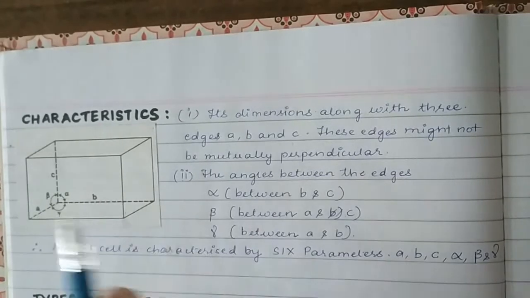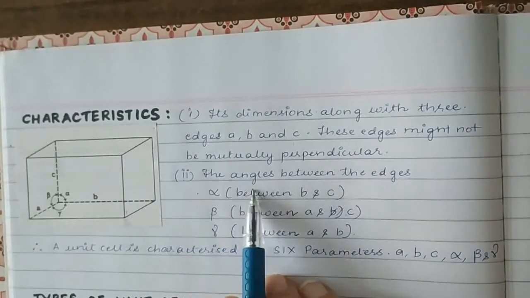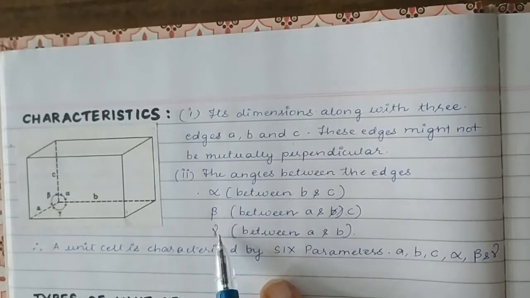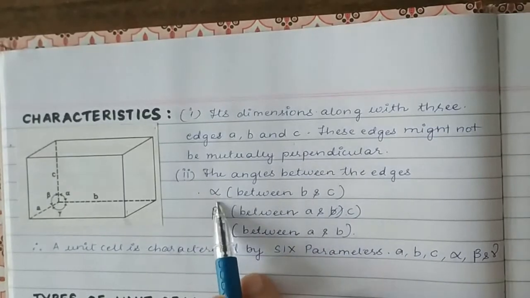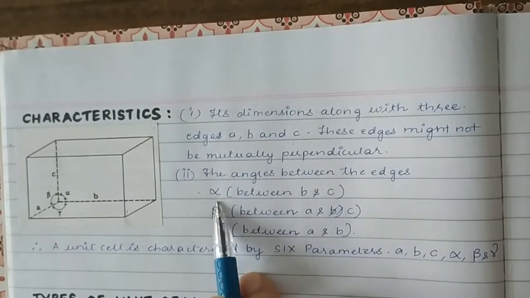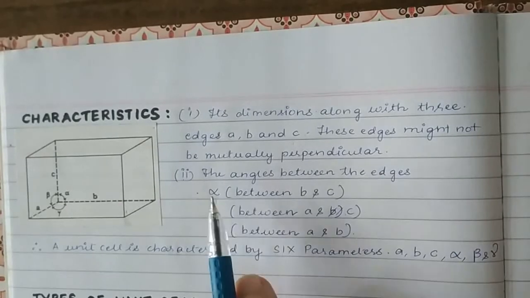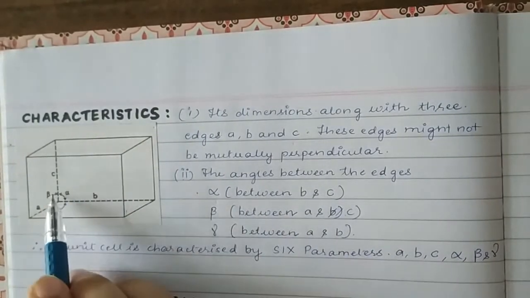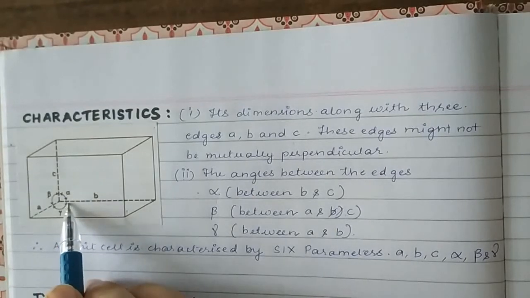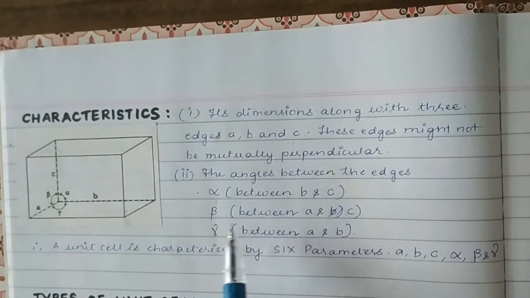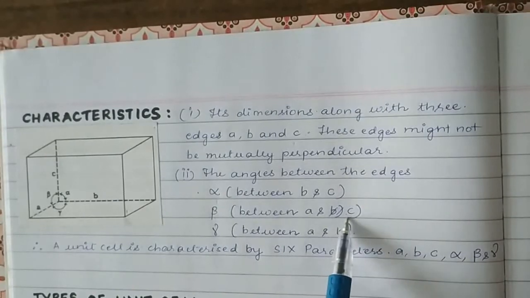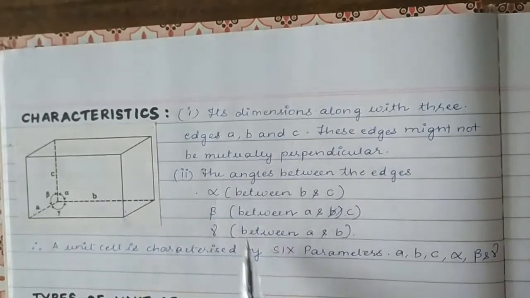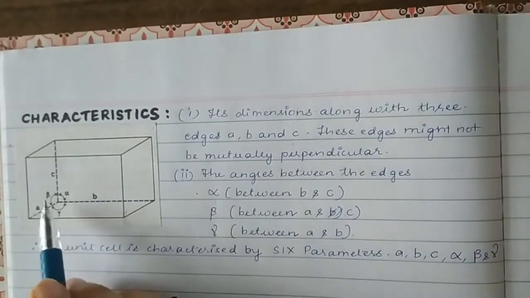The second point is the angles between the edges. They are represented as alpha, beta and gamma. So whenever I say alpha, you should immediately be able to relate. Alpha is the angle between B and C. This is alpha. Beta is the angle between A and C. This is beta. And gamma is the angle between A and B.